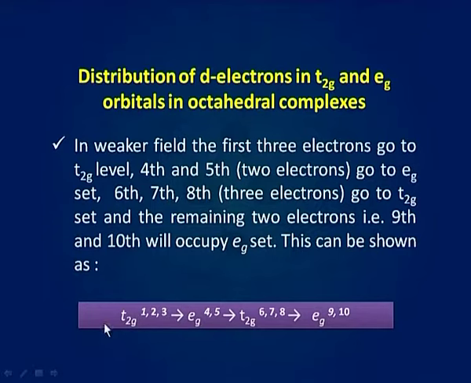This can be shown as first, second and third electron in t2g set, 4th and 5th in eg, then again 6th, 7th and 8th electron in t2g set, and 9th and 10th in eg set of orbitals.